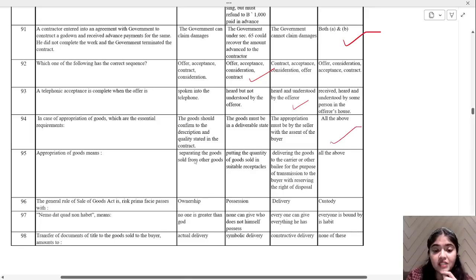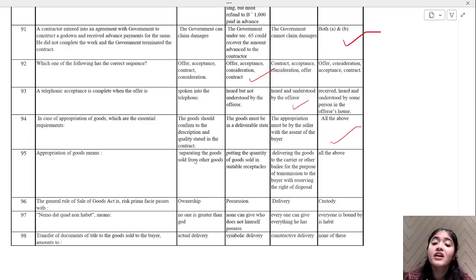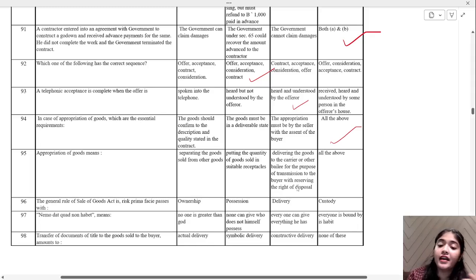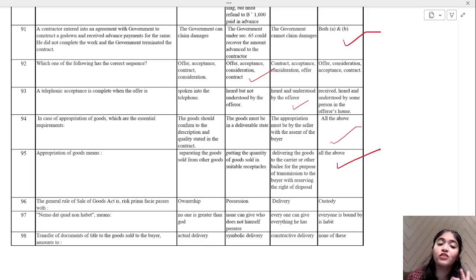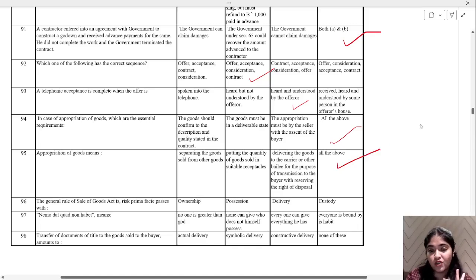Appropriation of goods means separating the goods sold from other goods, putting the quantity of goods sold in suitable receptacles, delivering the goods to a carrier or other bailee for the purpose of transmission to the buyer while reserving the right of disposal. All of the above things are included in appropriation of goods.